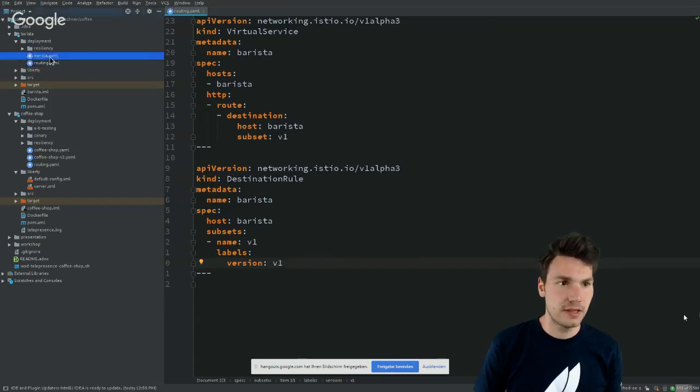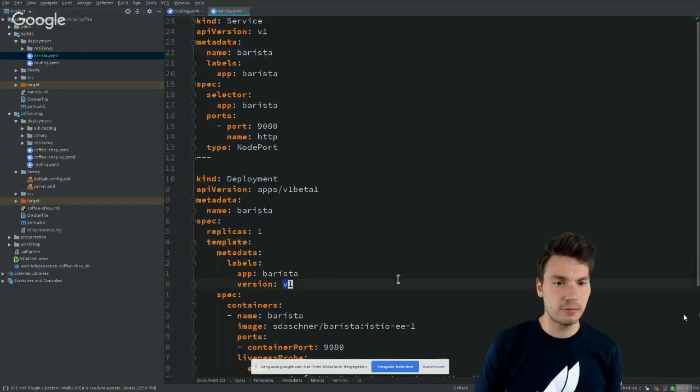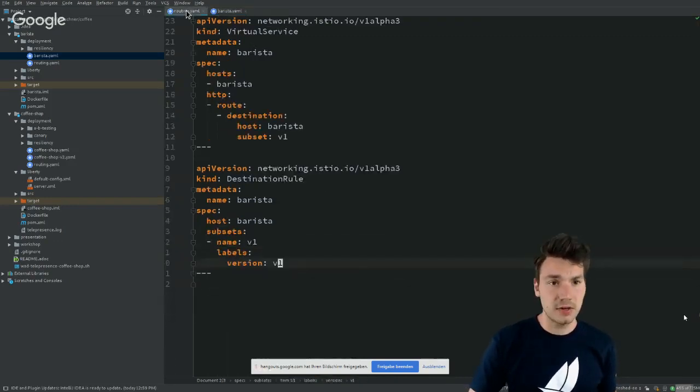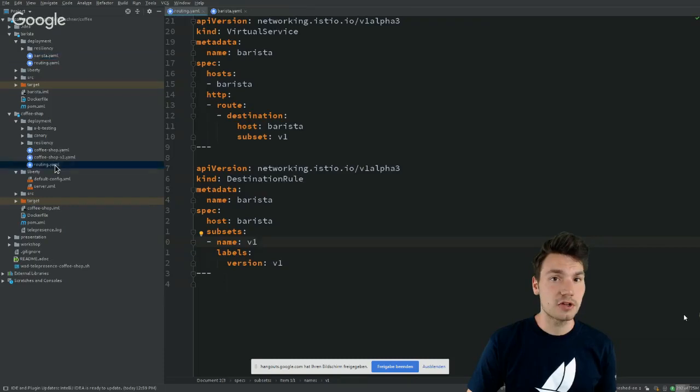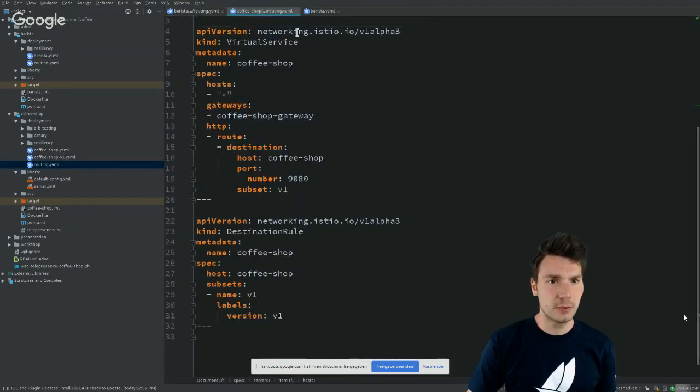You might have seen that before. This label is actually being provided in the pods. So this is another meta information to select some information here. Out of the box, it doesn't do anything because we always route to that label, but we could specify that further. How the coffee shop looks like is very similar. We have a virtual service and a destination rule as well.